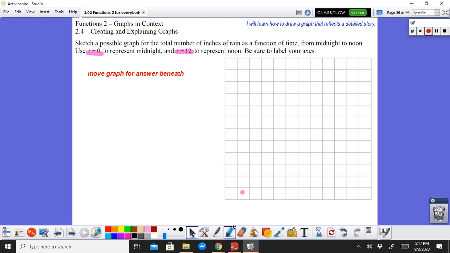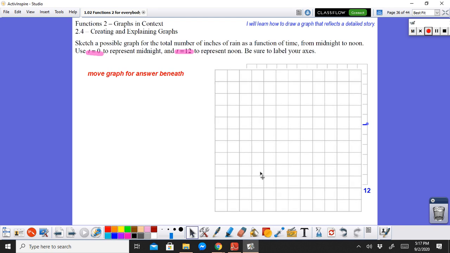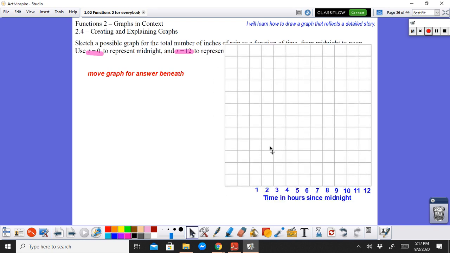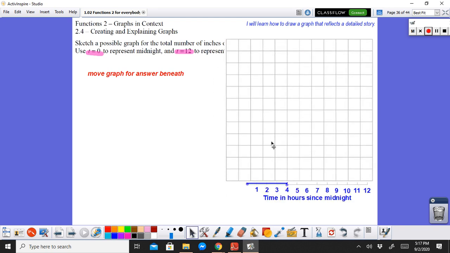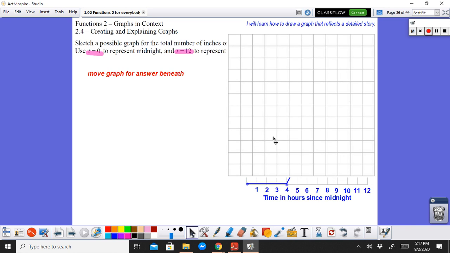All right, welcome back. I hope you guys tried to graph on your own. And here you go. So I'm going to put over here, it's a 0, right? So you have 0 for midnight, and 1, 2, 3, 4, 5, 6, 7, 8, and all the way.